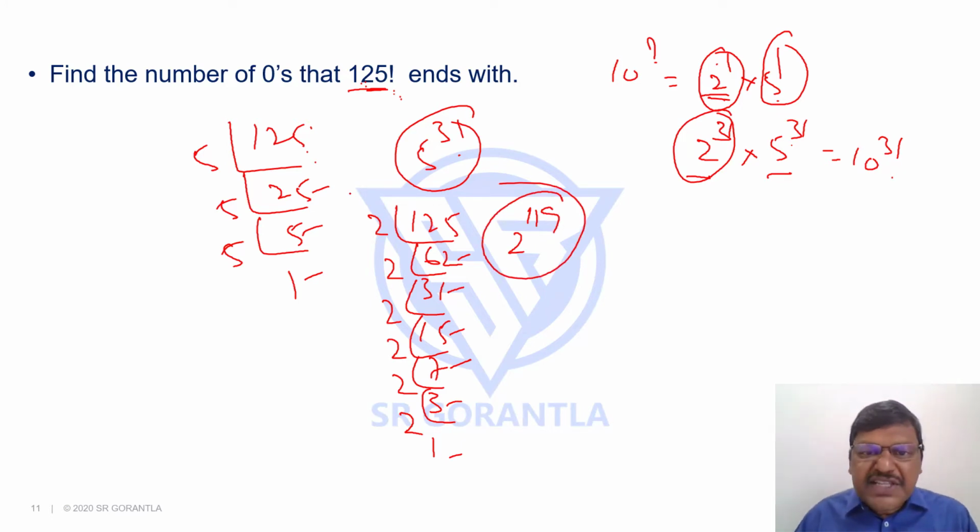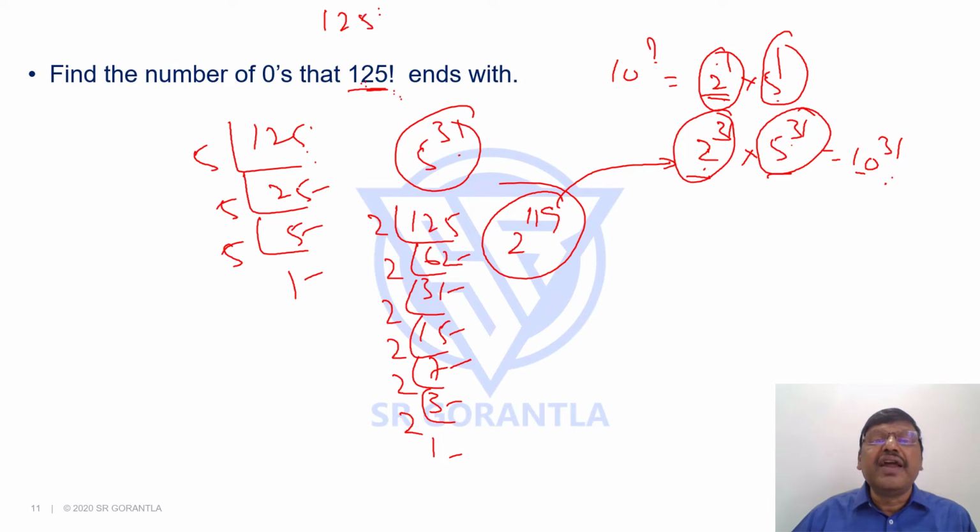But with 2 power 119, can I take 10 power 119? No, because for 10 I need 2 and 5. 5 is only 31 times. 2 also I can take only 31 times. Hence 10 power 31 means this 125 factorial ends with how many zeros? It will end with 31 zeros. My answer is 31. Right?